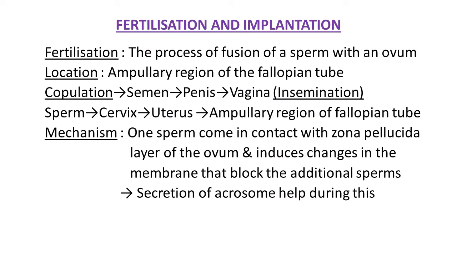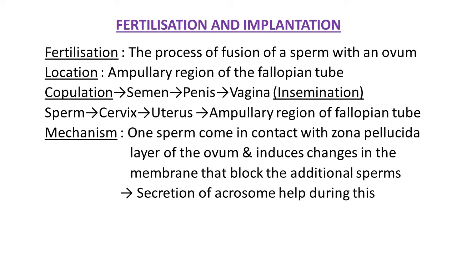Hello students, in continuity of chapter 3, human reproduction, in today's last lecture we are going to study fertilization, implantation, pregnancy and embryonic development. Now you are aware of the formation of male and female gametes, sperm and ova, in humans, and how the reproduction mechanism takes place. After formation of male and female gametes, the main process is the fertilization process.